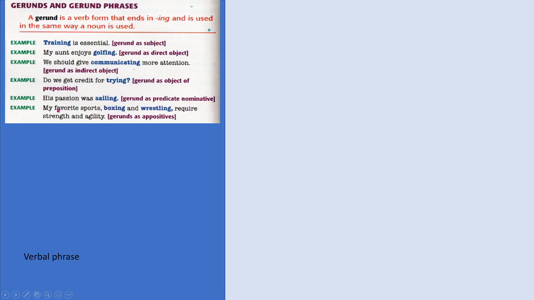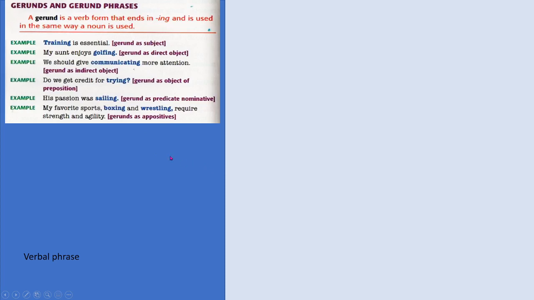Okay, let's see next. My favorite sports, boxing and wrestling, require strength and agility. Both boxing and wrestling are naming my favorite sports, so they are considered gerunds as appositives. If I say my favorite actor, Brad Pitt, filmed a new movie, you can say that Brad Pitt is just naming my favorite actor. They are the same. Okay, good.